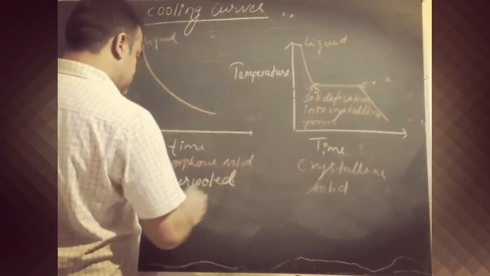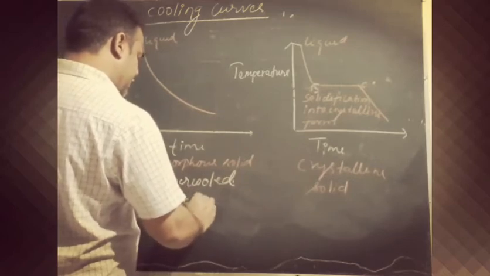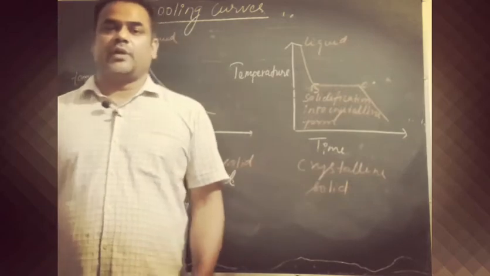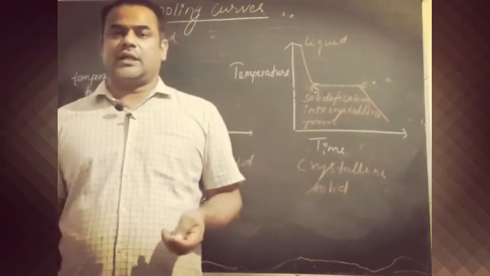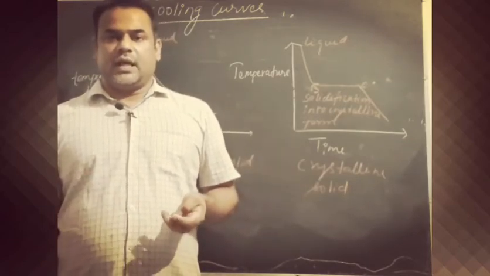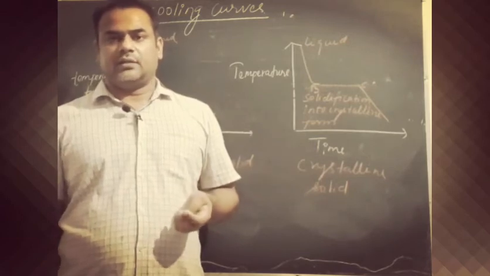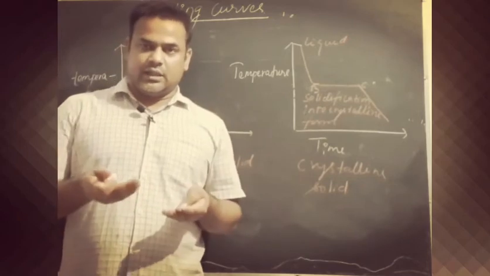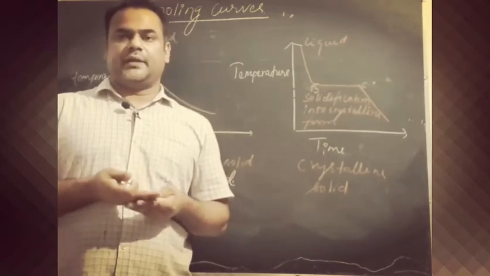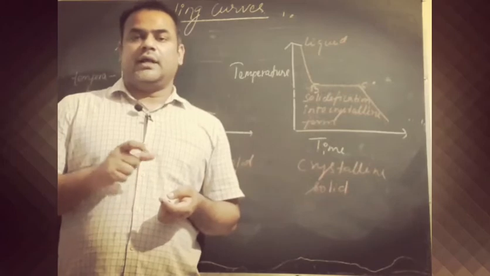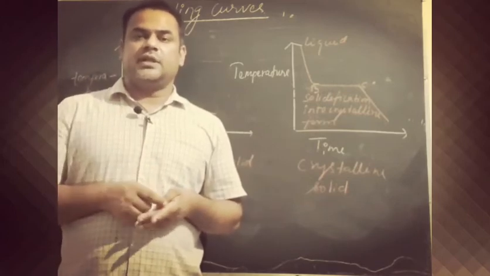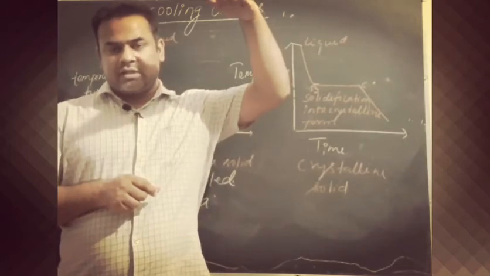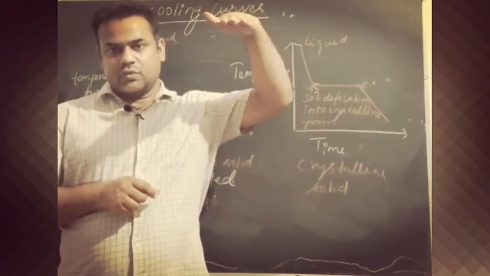That's why it is known as supercooled liquid. You can see this phenomenon in old buildings. If you look at the glass of very old buildings, the window panes, you can see that the bottom of the window pane is thick while the upper part becomes thin, because when glass is kept for a long time, gradually the glass starts to move.